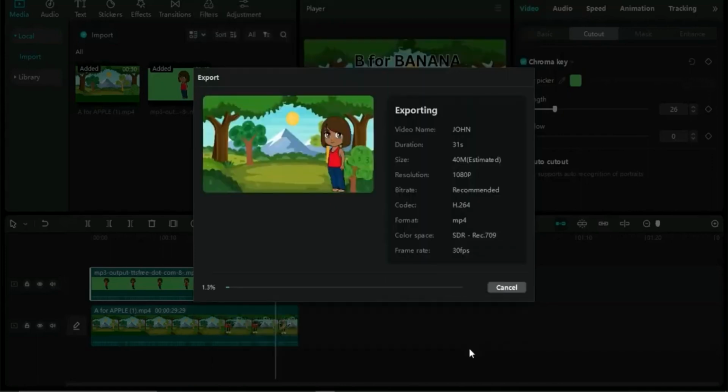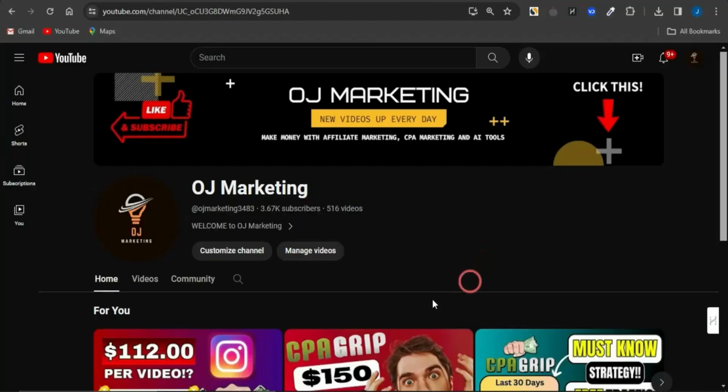You want to go to the next step, which is to just simply make sure you do upload your video on YouTube. And to upload your video on YouTube, you want to go to YouTube right now. And once you do go to YouTube, you can see this particular upload icon right here. You want to select the upload icon. Then go on to uploading your video on YouTube.